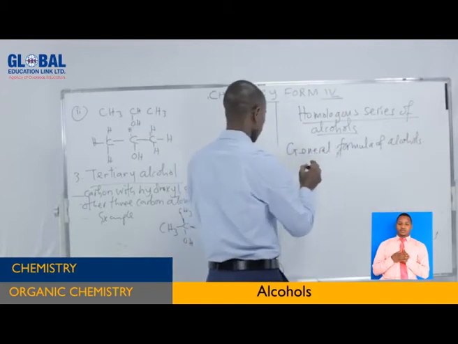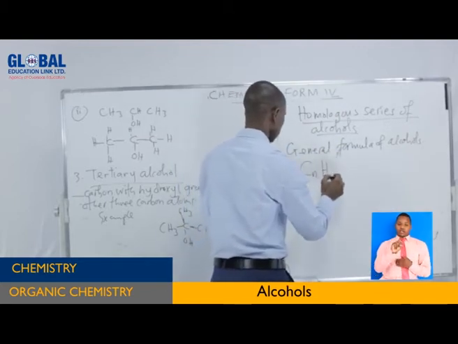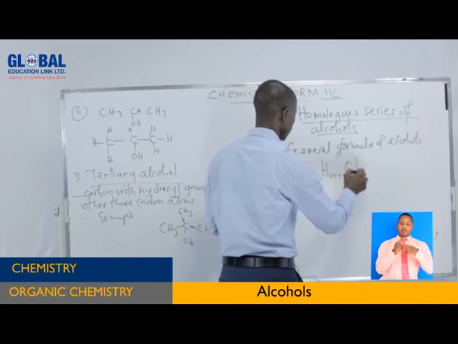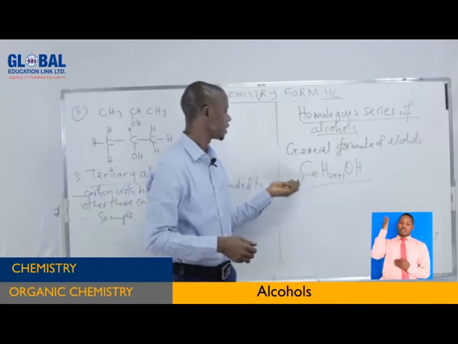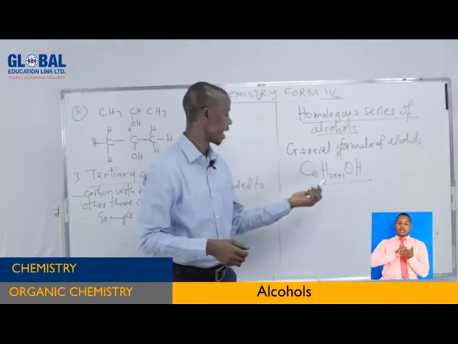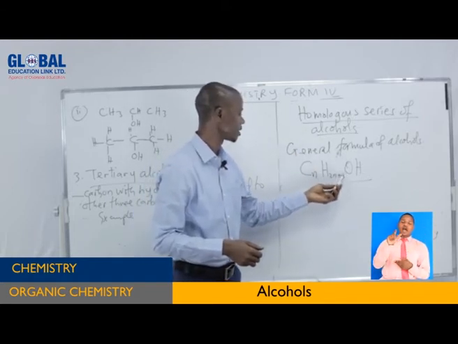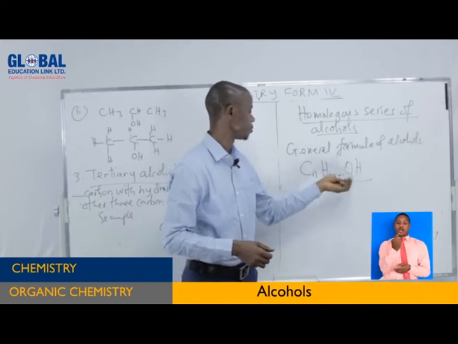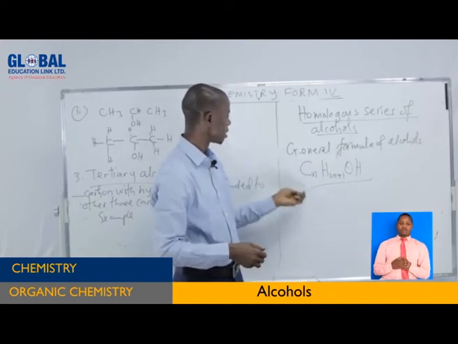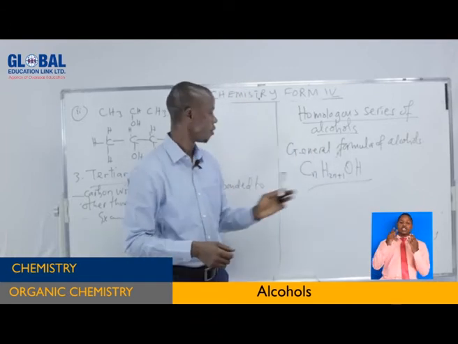This is the one, CnH2n+1OH. So it can be written in a similar way as alkane, but it has got 1 less hydrogen atom, because that hydrogen atom, its position has been taken by OH.